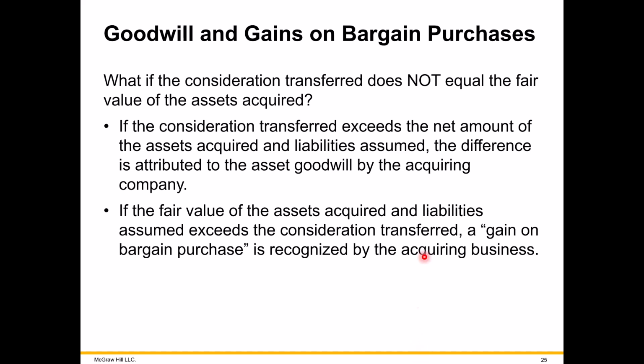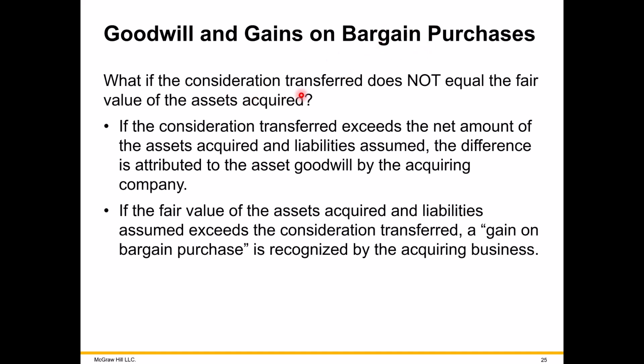And we have possibly three possibilities when we compare those two broad amounts. Again, consideration paid is one amount, and the fair value of the assets you're acquiring is the other. If they're equal to each other, you don't have to use this screen here. There's no goodwill or bargain purchase.